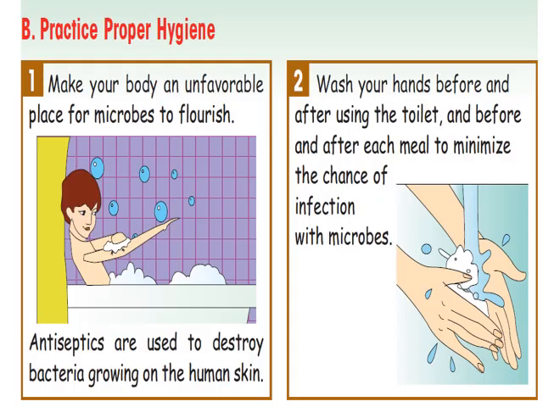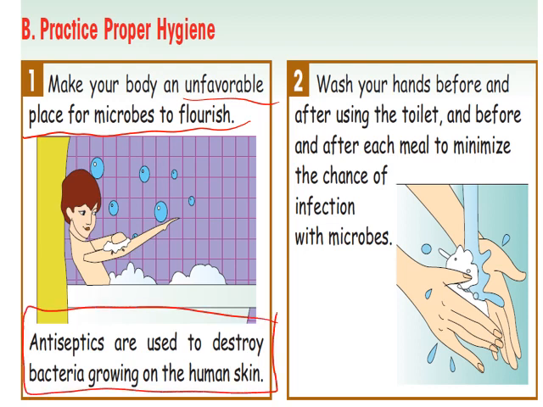How to practice proper hygiene? To practice proper hygiene, you have to make your body an unfavorable place for microbes to flourish. Antiseptics are used to destroy bacteria growing on the human skin.